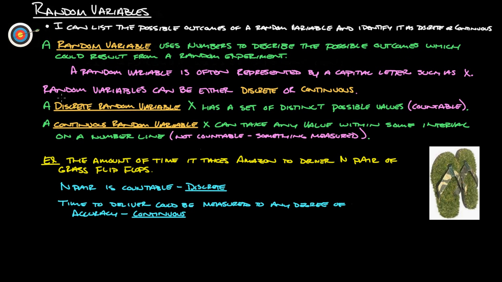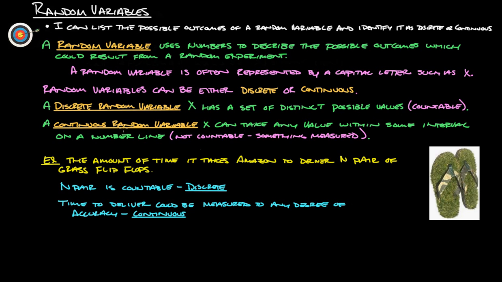Now, random variables can either be what we call discrete or continuous. A discrete random variable, x, has a set of distinct possible values. Like, say, the number of grains of sand in your hand. That's something that you could start counting. 1, 2, 3, 4, 5, 6. It would be a humongous number, but it is considered to be countable.